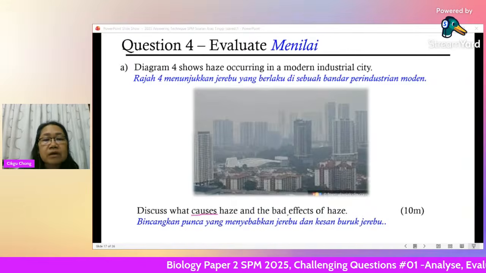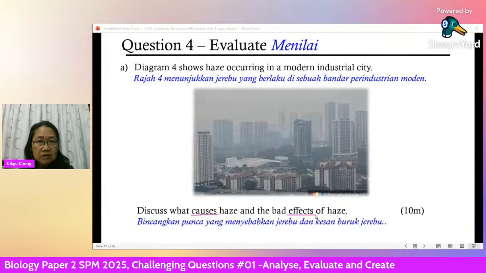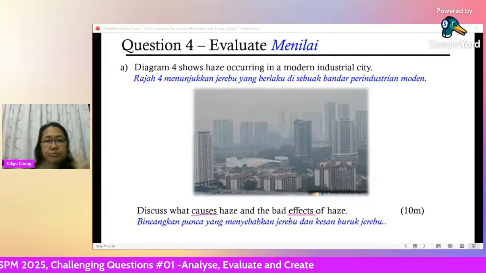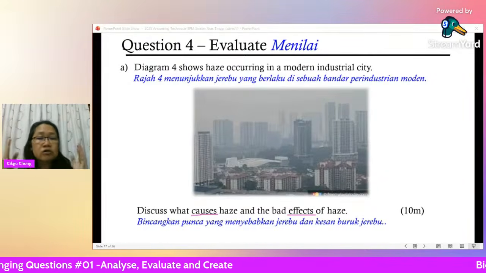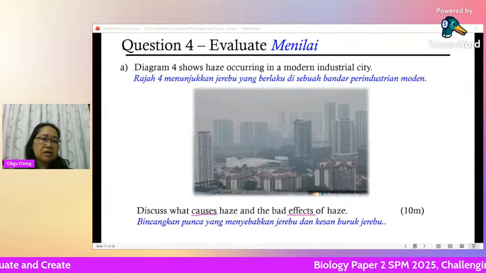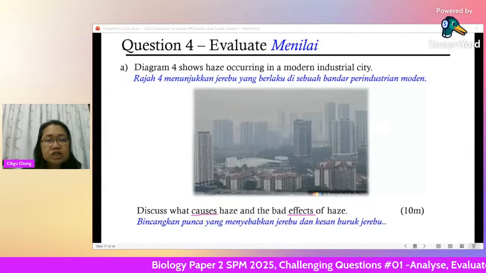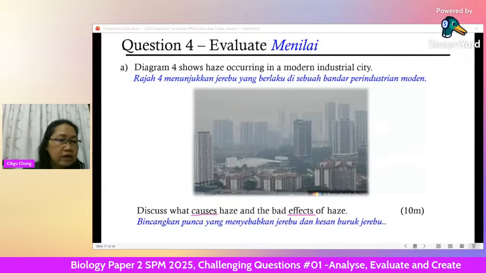Effect, what can haze bring you? Okay, haze can cause respiratory problems, this and that. So for 10 marks, roughly give about at least 6 points. Sometimes it's not balanced, but at least you must say at least one of each part.